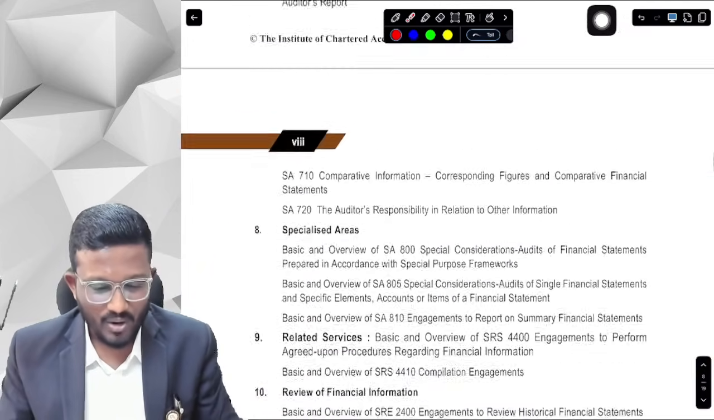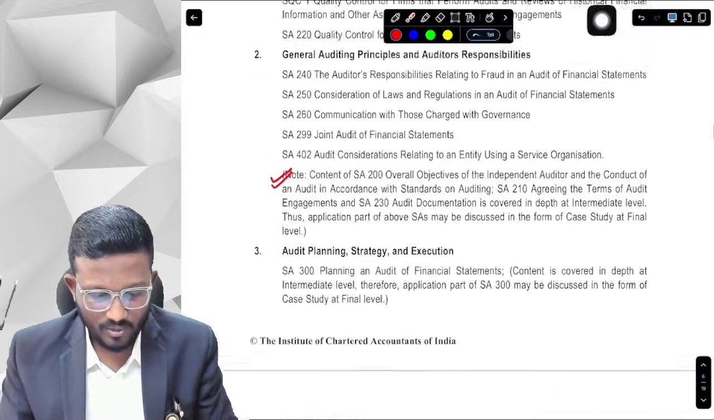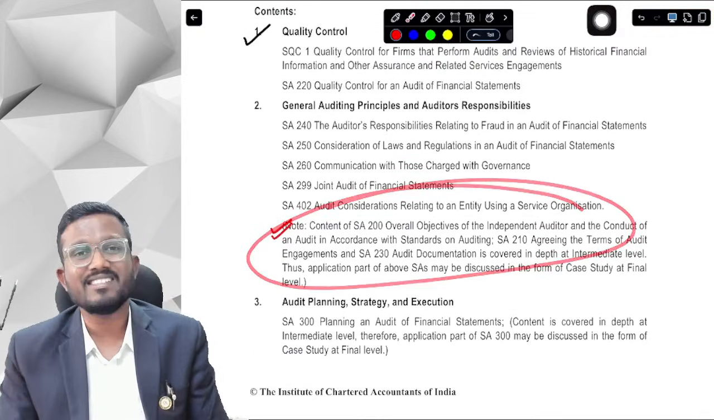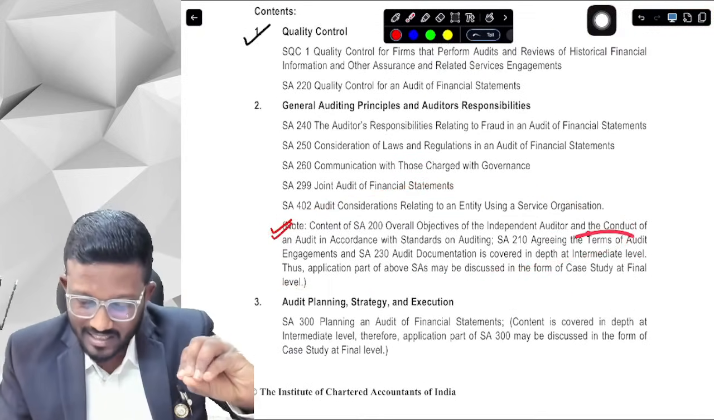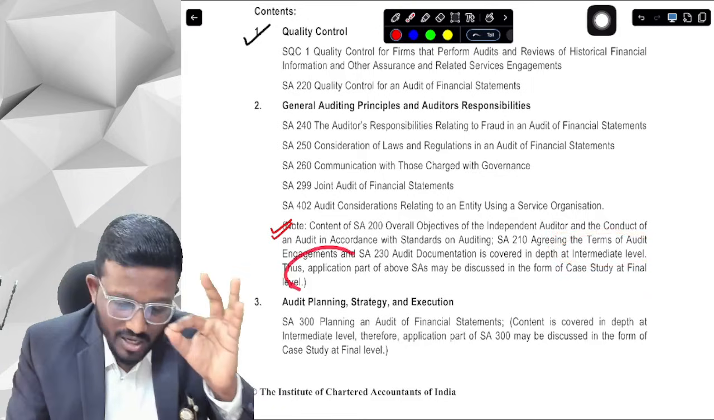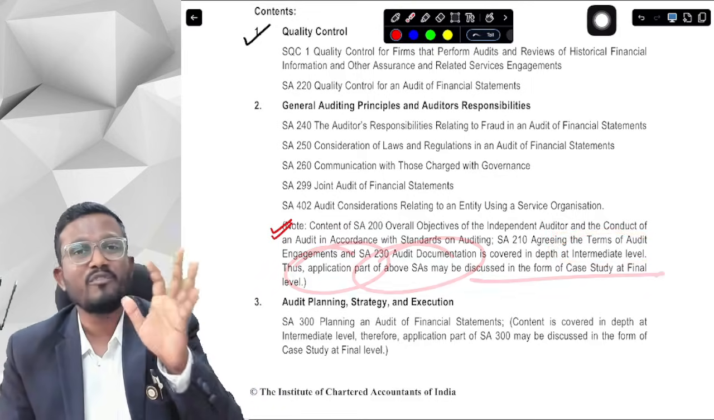And today we are going to cover your SA 200, 210 and 230. For these three standards, ICAI says that these standards were already discussed at intermediate level. Thus, application part of above SAs may be discussed in the form of case study at CA final.